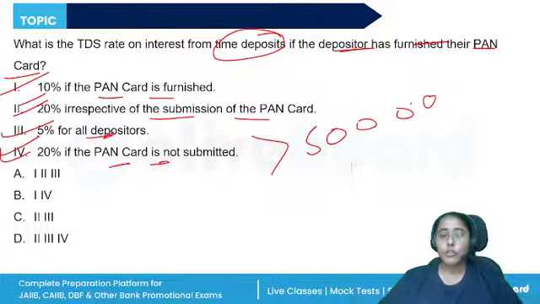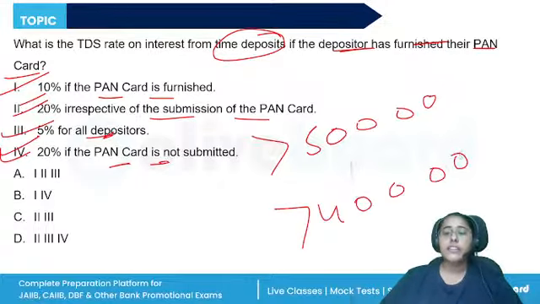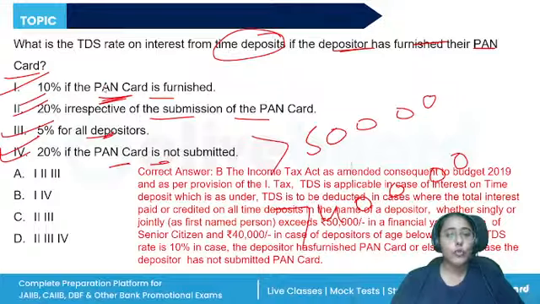This is for those individuals who are senior citizens, and in case of depositors below the age of 60 years, if the interest accumulated is more than 40,000 rupees in a financial year, TDS will be collected. Now, if the depositor has furnished the PAN card, then 10%, and if they have not furnished, then 20%.